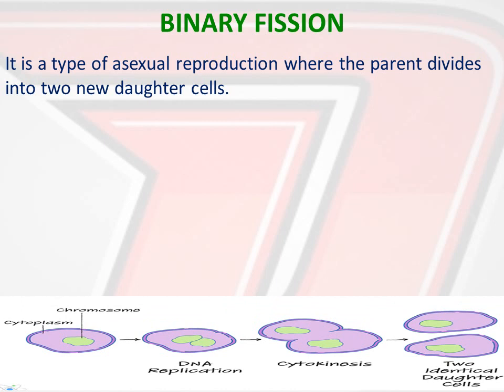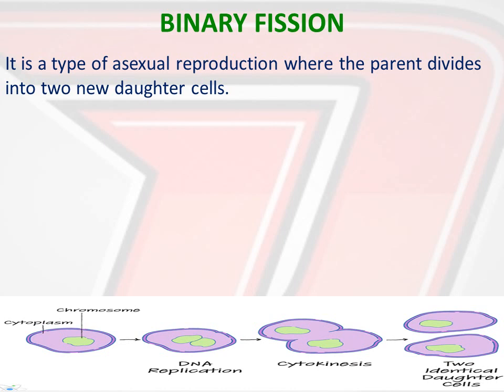You can see the cytoplasm and chromosomes are shown, followed by the process of DNA replication, means splitting of nucleus, right, division of nucleus, followed by the division of cytoplasm. The process is known as cytokinesis and division of nucleus is known as karyokinesis. And finally, after the cytoplasm gets divided, two identical daughter cells will be produced.